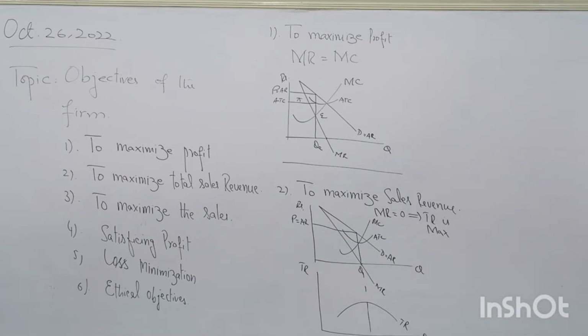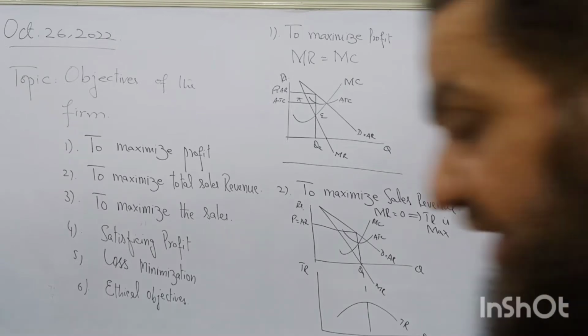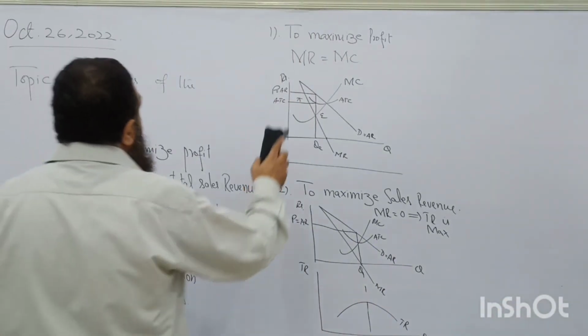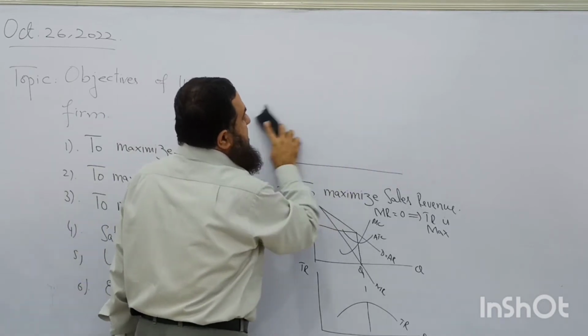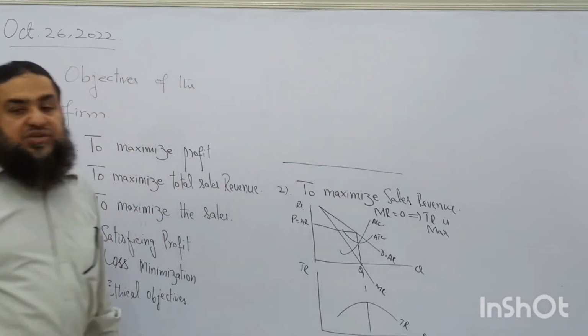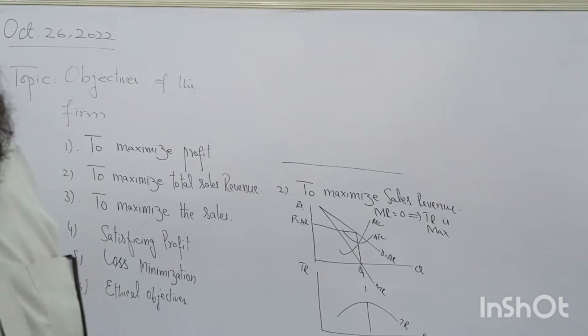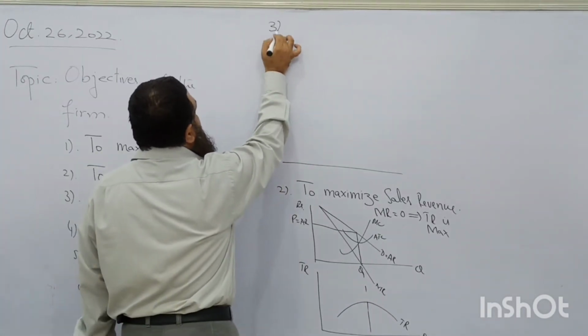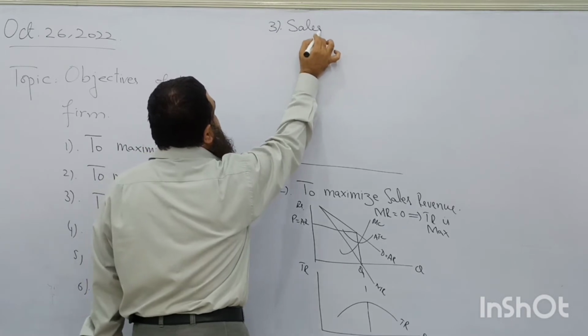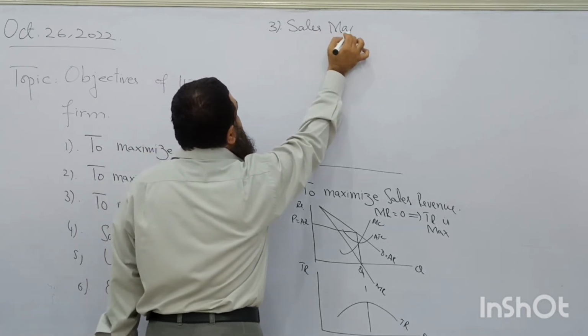Okay, now I am going to erase the upper diagram to show you the difference between the other objectives like the sales maximization. What is the third objective? The sales maximization.